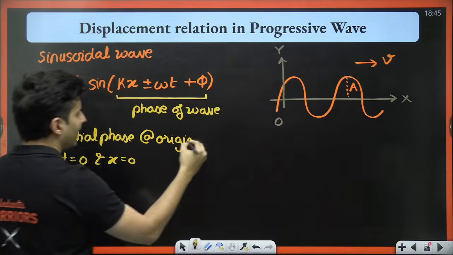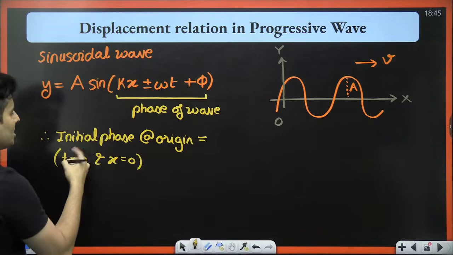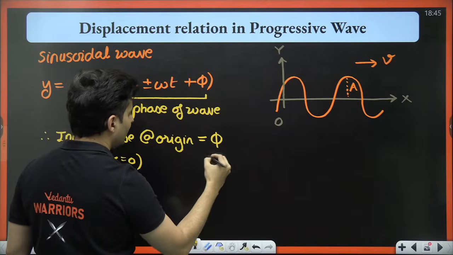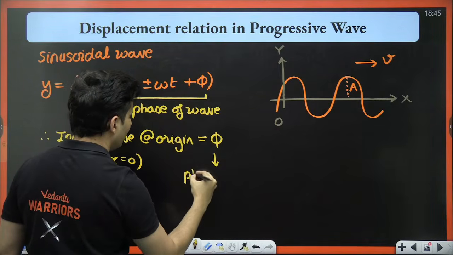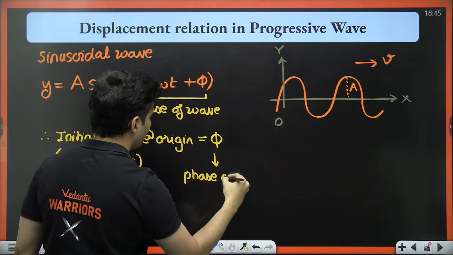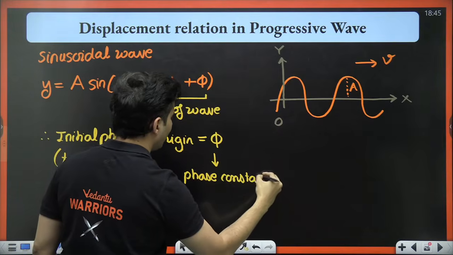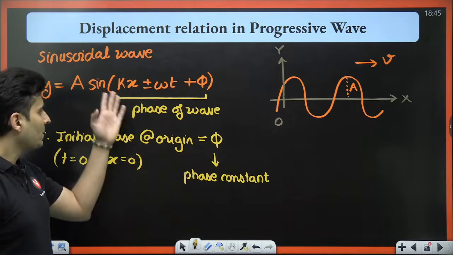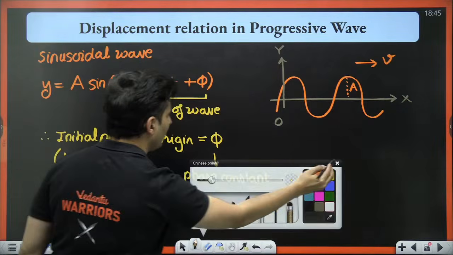That initial phase at the origin, where time is 0 and x is 0, will be just phi. That is simply called the phase constant. Is that okay, everyone?